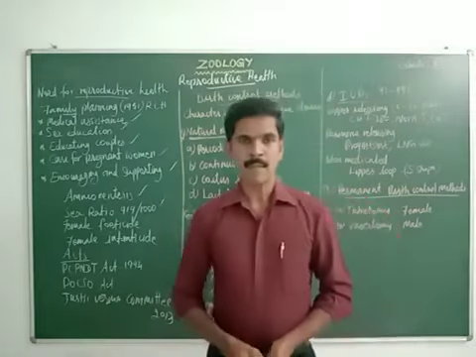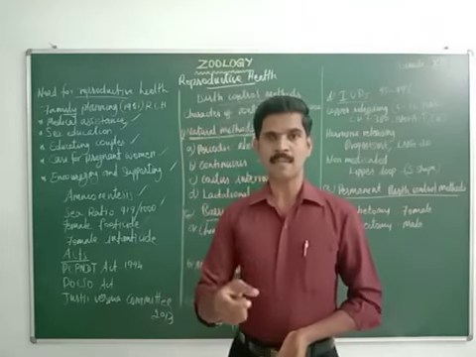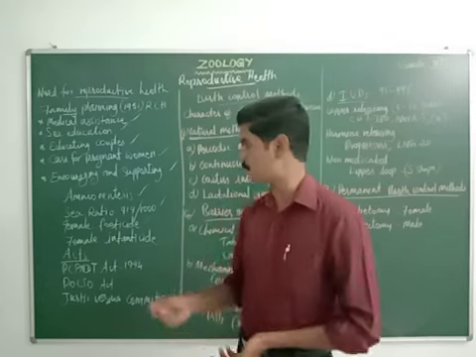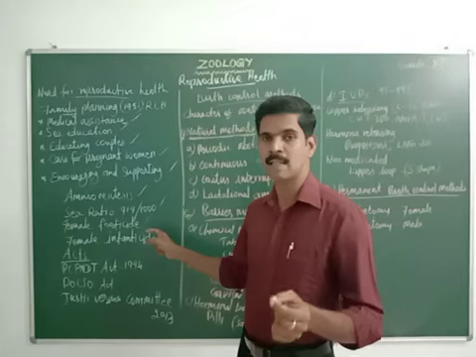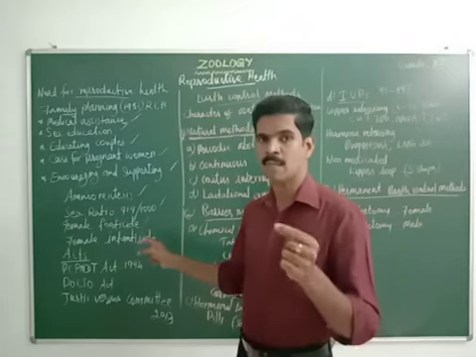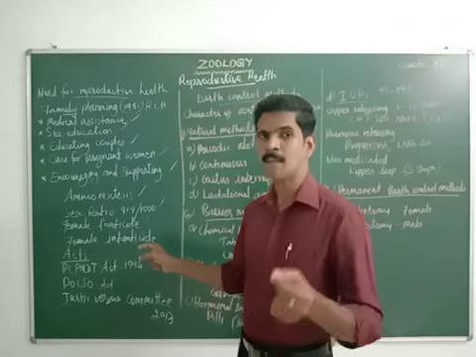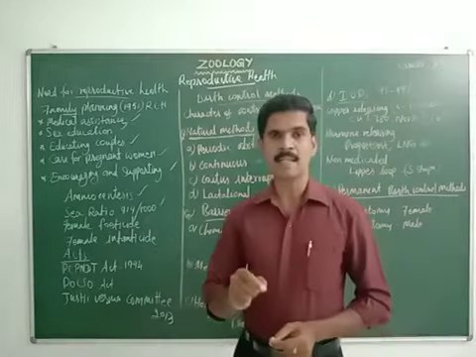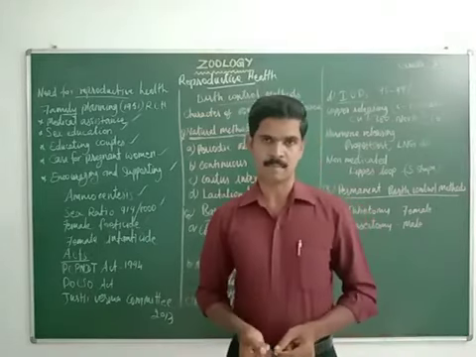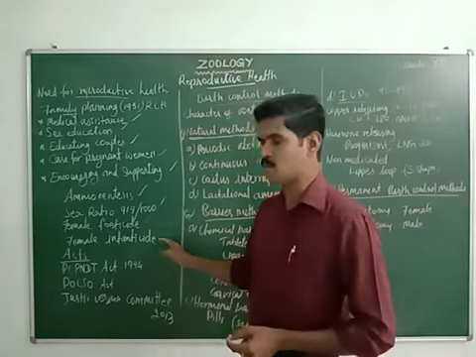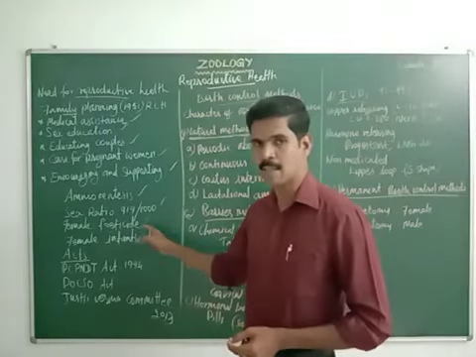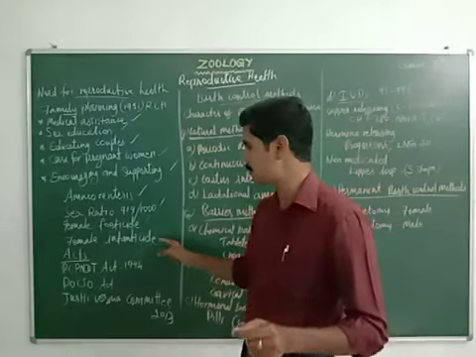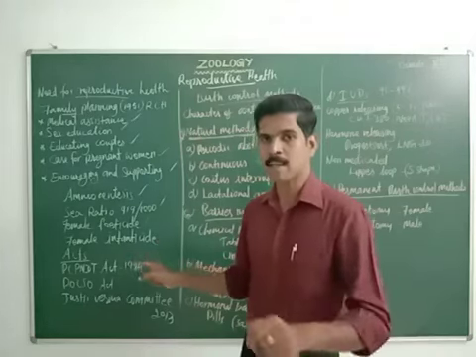Then next question, 2-mark question: female feticide. Female feticide means aborting or killing the female baby when she is developing inside the uterus of the mother, that is, doing abortion of the female fetus. The next one is female infanticide. Killing of female babies after their birth is called female infanticide. So two differences are there. The first one is female feticide, killing of the female fetus inside the uterus of the mother. The next one is female infanticide, killing the female baby after birth.